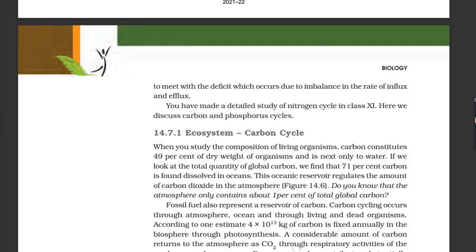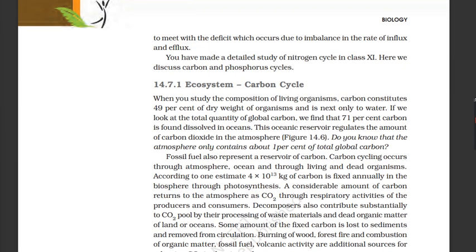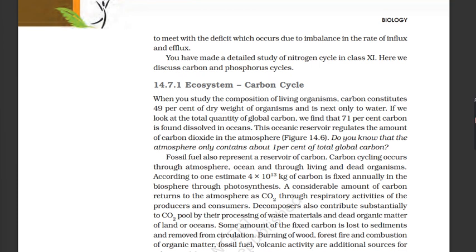Figure 14.6 Simplified model of carbon cycle in the biosphere. You have made a detailed study of nitrogen cycle in class 11. Here we discuss carbon and phosphorus cycles. 14.7.1 Ecosystem Carbon cycle.